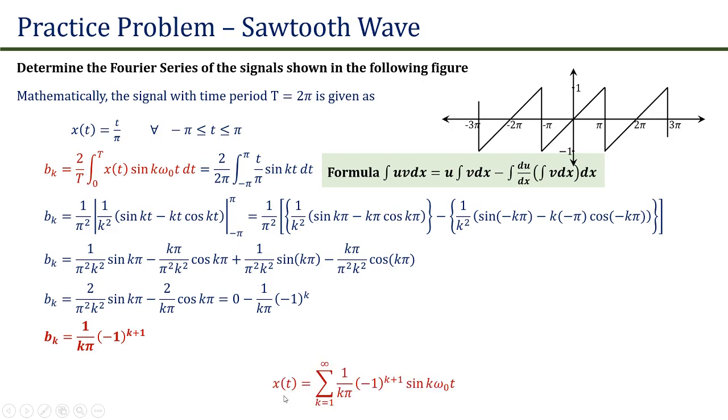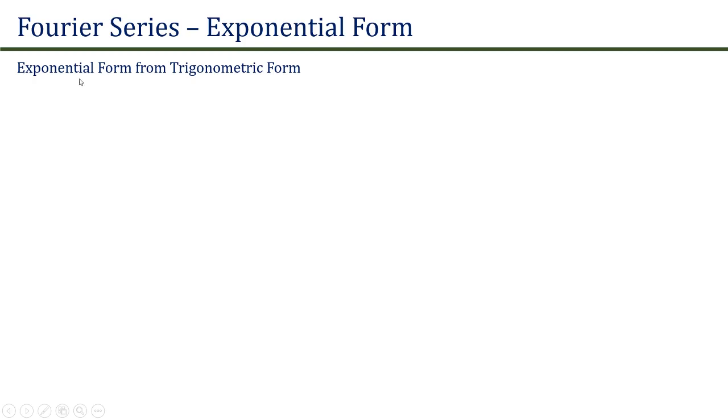For putting the coefficients in the trigonometric series, we will get x(t) is equal to summation k 1 to infinity 1 upon k pi into minus 1 raised to power k plus 1 sin of k omega naught t. This is the trigonometric Fourier series representation of the sawtooth waveform given by x(t). Now let us derive the exponential form of Fourier series from its trigonometric form.